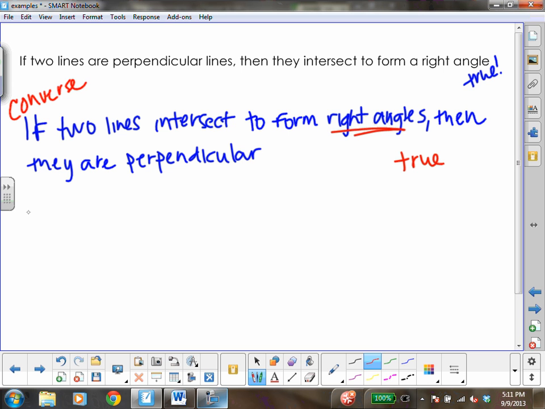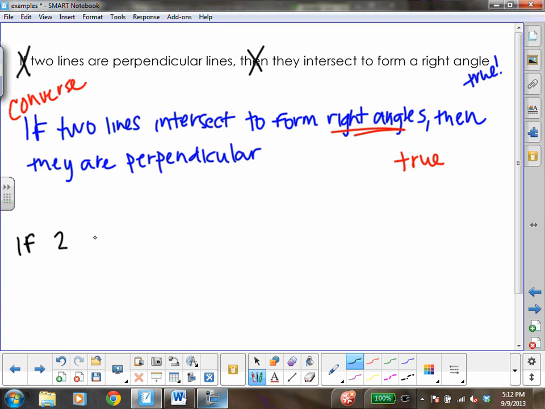Since I know the converse is true, the inverse also has to be true. Since the original statement is true, I know the contrapositive will also be true. So all four statements are true, which means that this statement can be written as a biconditional statement. With the biconditional statement, I lose the if and the then, and I replace them with if and only if. So it looks like this.